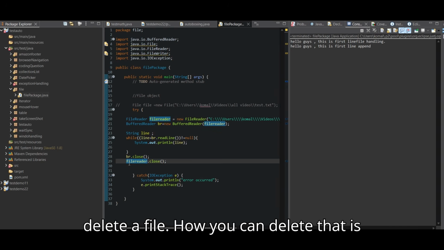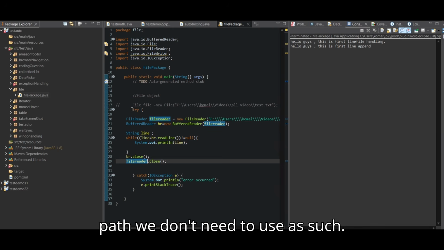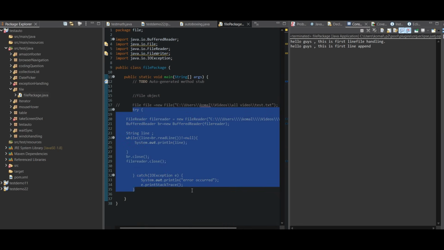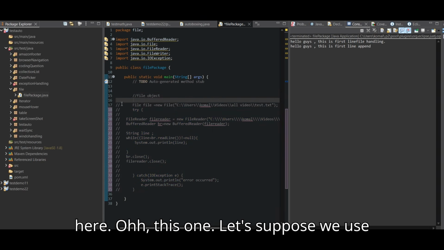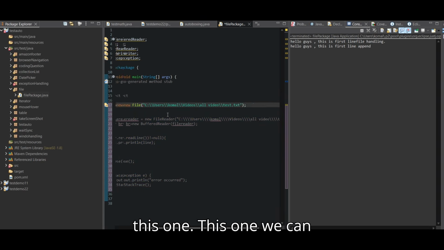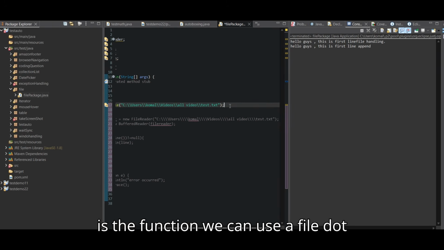Okay. Then deleting a file. How can you delete? That is a very simple, beautiful way using the file path. We don't need to use anything as such. Just do it like that and use the file object here. Let's suppose we use this one. This one we can use as the file object. If file dot delete, there is a function we can use, file dot delete.